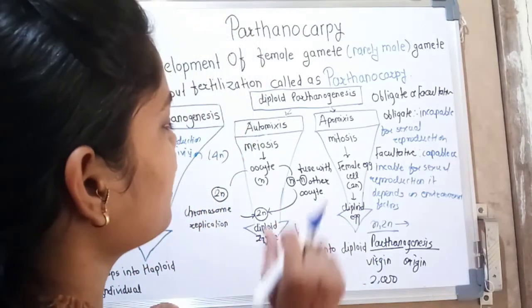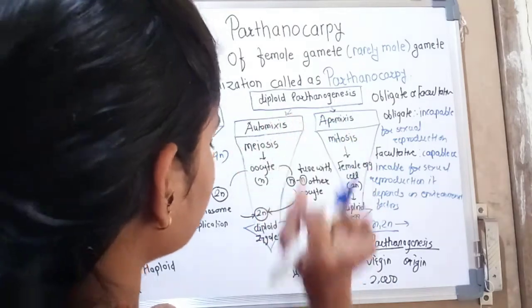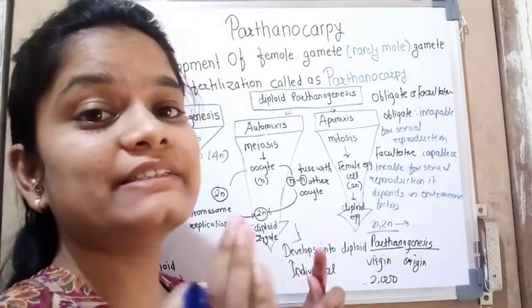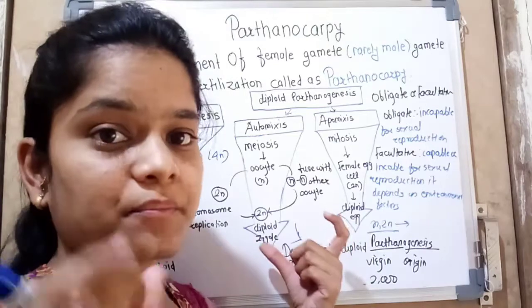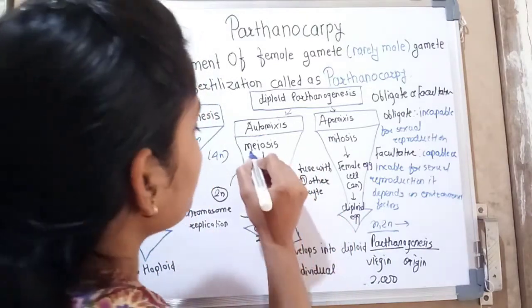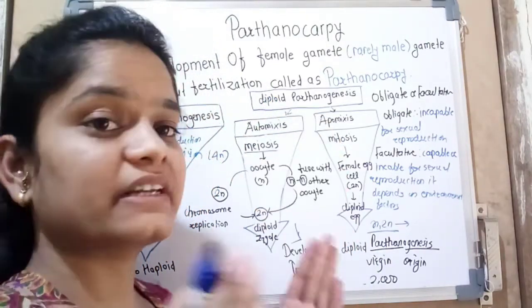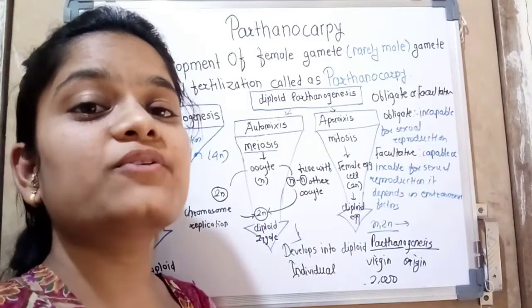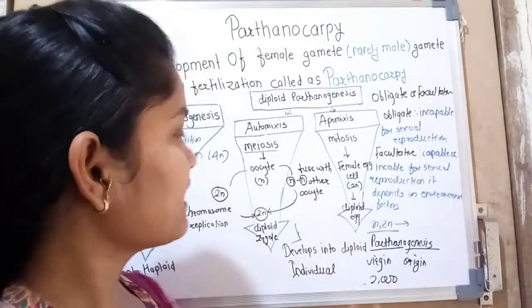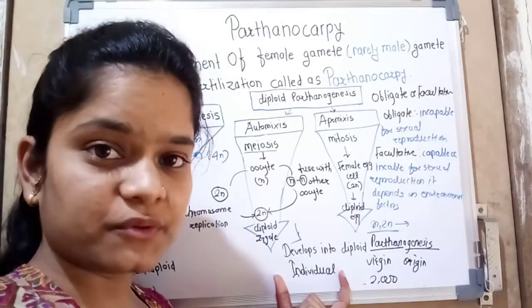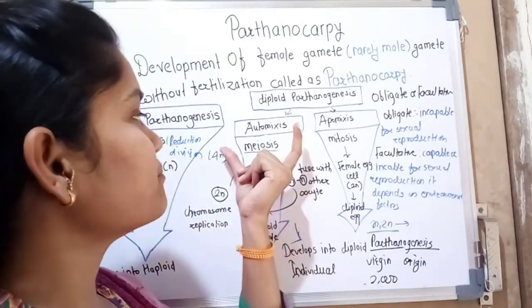These automixis offspring are not genetically similar to their parents, because the meiosis process, which is a reduction division, takes place, and that's why recombination takes place. So the individuals produced are not similar to their parents.